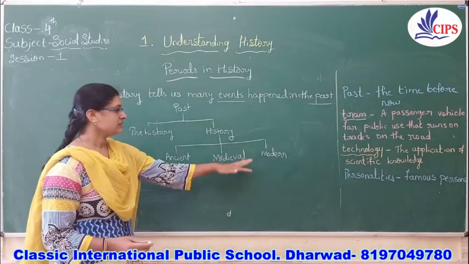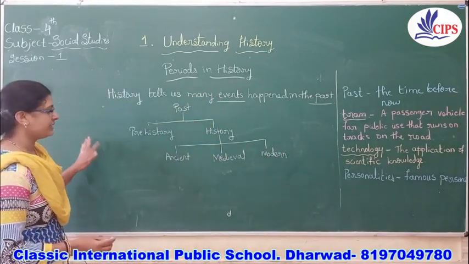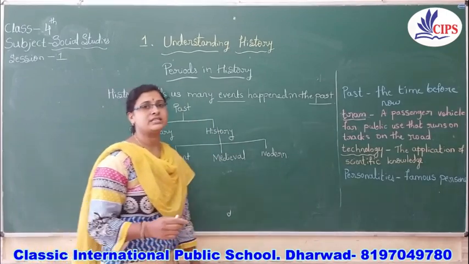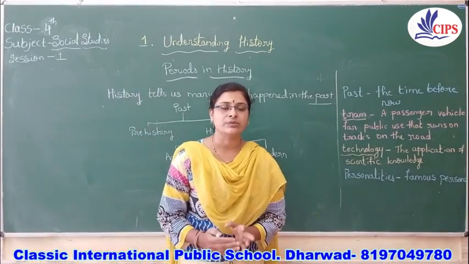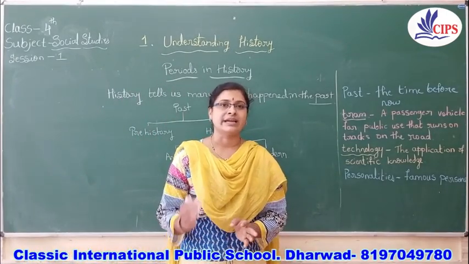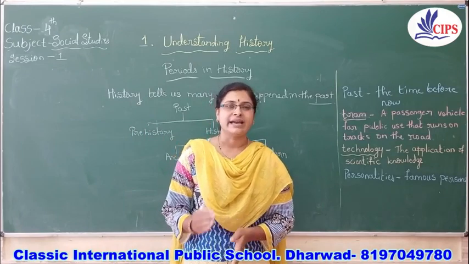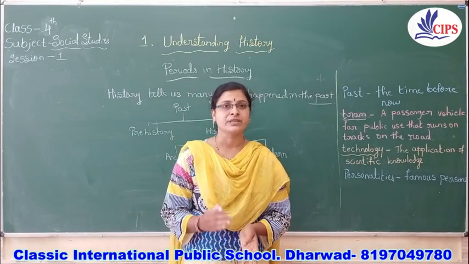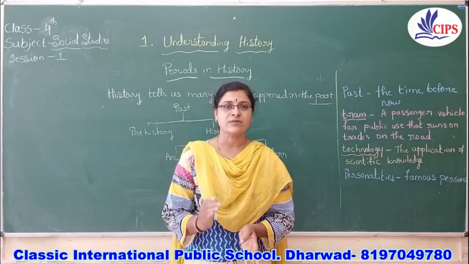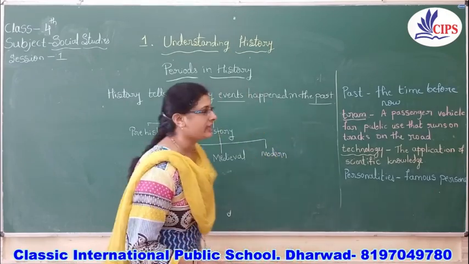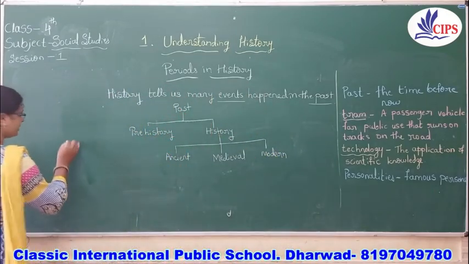Then we come to the next point, one of the oldest forms of writing. One of the oldest forms of writing was found and developed in ancient Egypt. This form of writing is known as hieroglyphic writing.